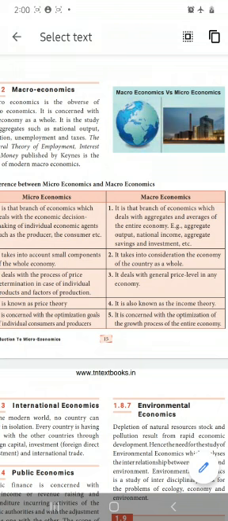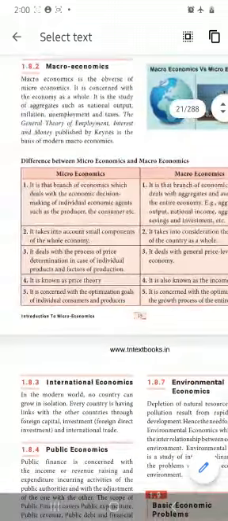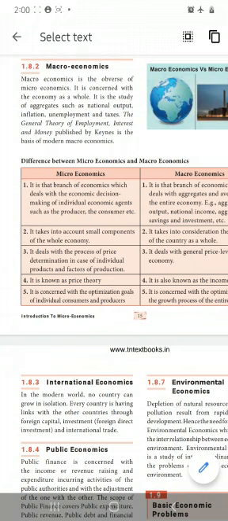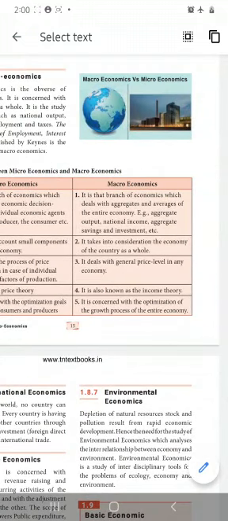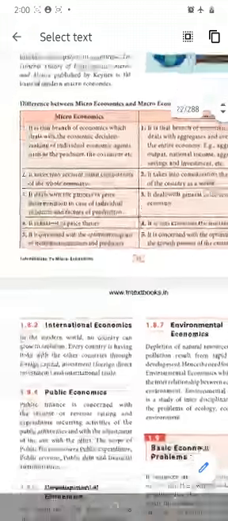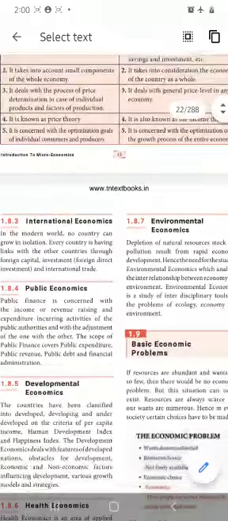According to that per capita income, they decide the general price level in the whole economy. Microeconomics is concerned with the optimization goals of individual consumers and producers. But macroeconomics is the optimization of the growth process of the entire economy. Next, here they have given some other economics also.